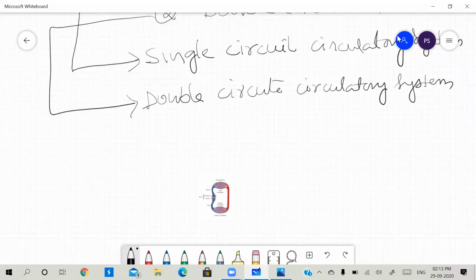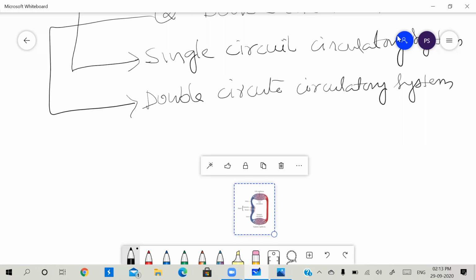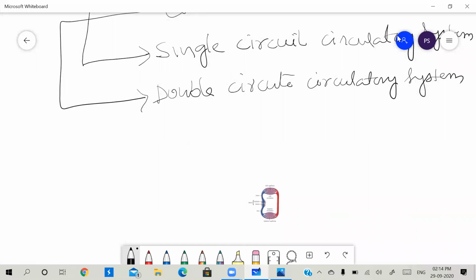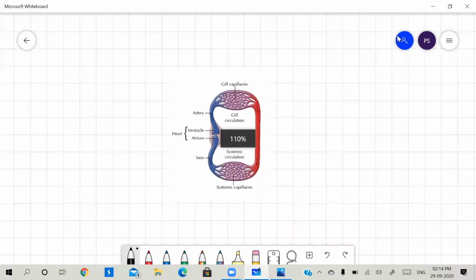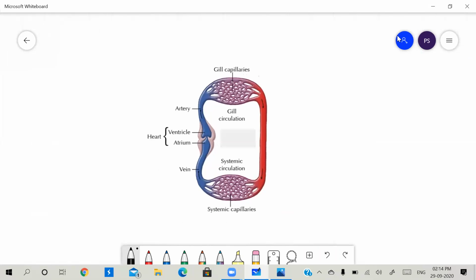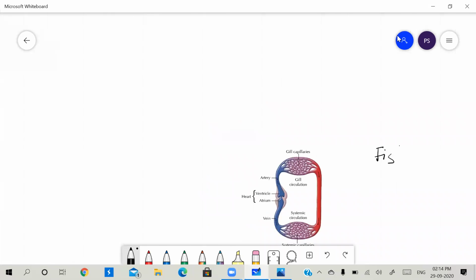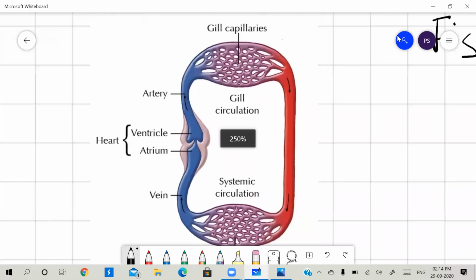So here single circulation means the blood flows only in one circle. The blood flow is only in the form of a single circle. That is called single circulation or single circuit circulation system. See here, this is a single circuit circulatory system or single circulation. This is seen in fishes.